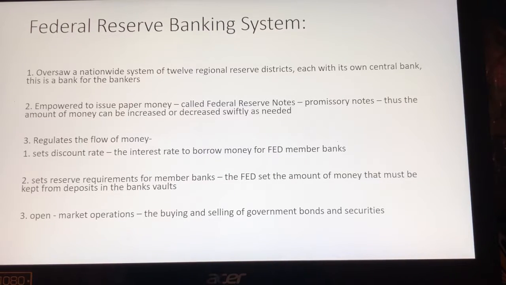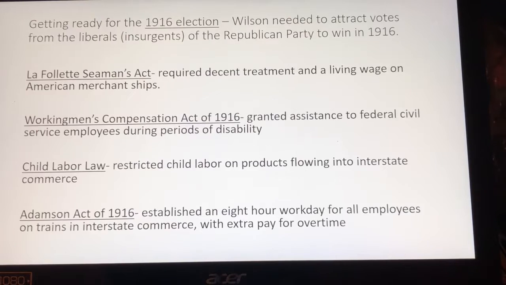So the Fed is going to regulate the flow of money. One thing is it's going to set the discount rate, the rate of interest that banks will be charged each other if they need money. It sets the reserve requirement, how much money must be kept in the banking system. And it's going to lead to the open selling of government bonds and securities. So basically the Fed is going to meet the government's needs in times of crisis. It's going to regulate the banks, and it's actually going to be able to support some money for the government through the buying and selling of securities when it needs it. And we'll see that more in World War I.